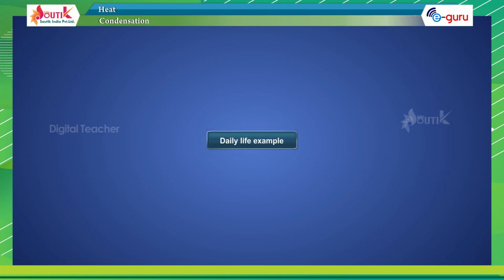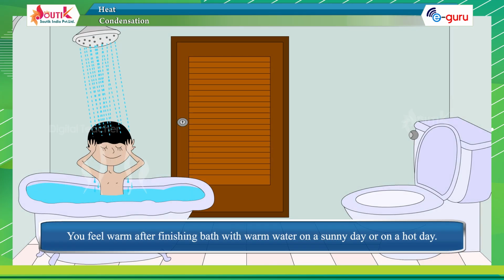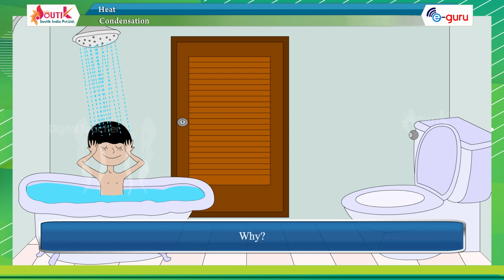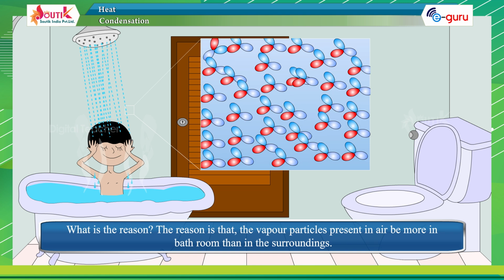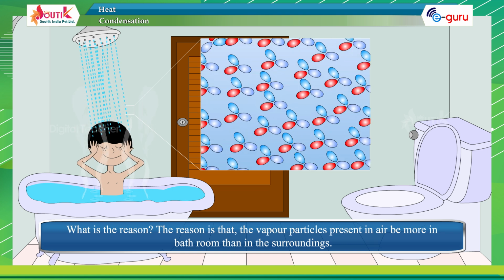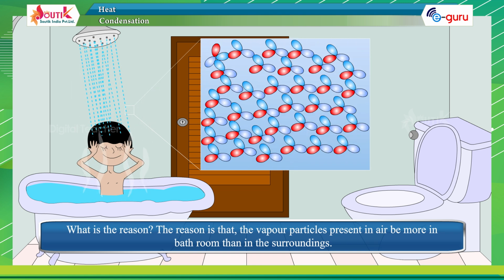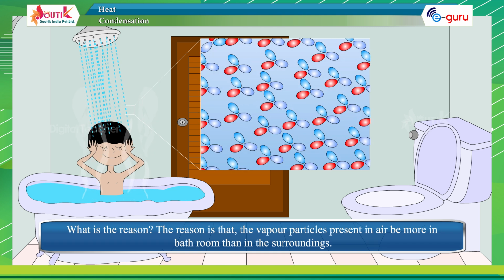Daily life example. You feel warm after finishing a bath with warm water on a sunny day or on a hot day. Why? What is the reason? The reason is that the vapor particles present in the air are more in the bathroom than in the surroundings.